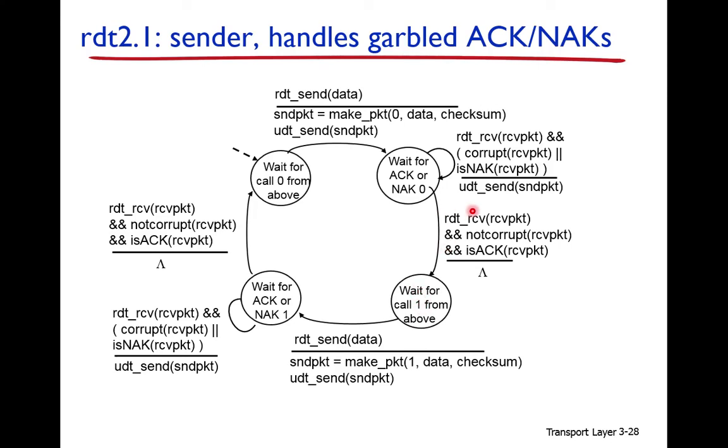If the acknowledgement is received, it means that the data is delivered correctly without error. Now it is waiting for the next packet, which will have the sequence number 1. When it receives the data from the above layer, it will make the packet, compute the checksum, and attach the sequence number 1, because the first packet is sent.